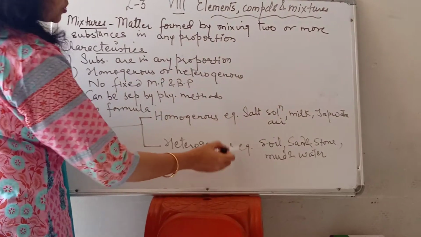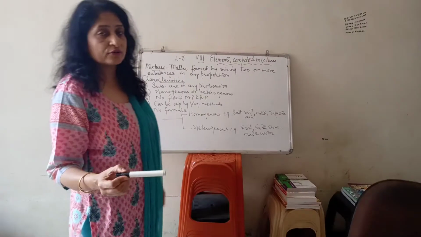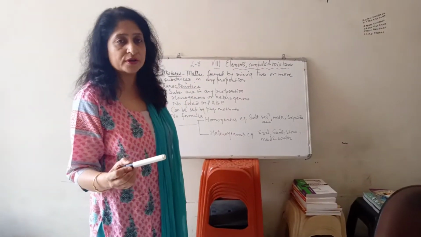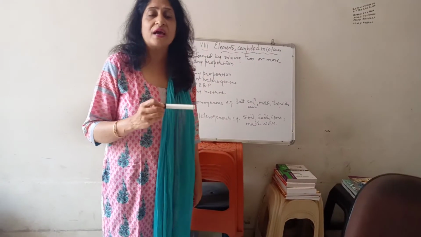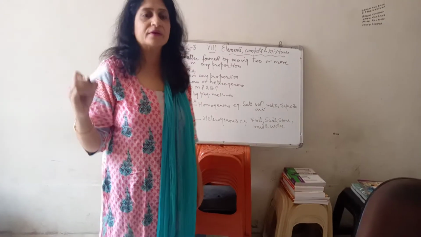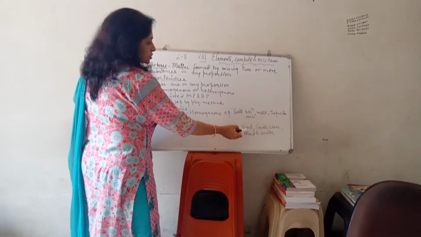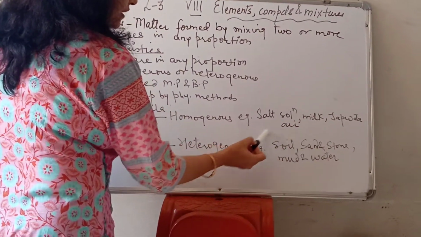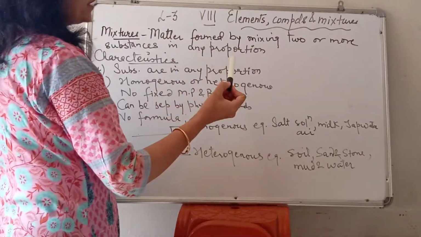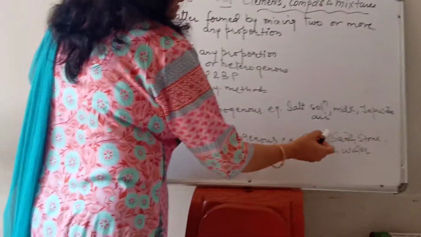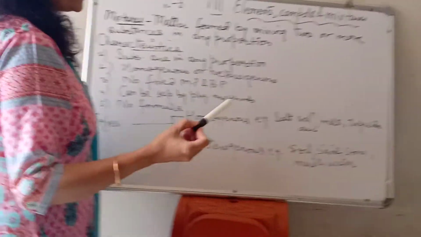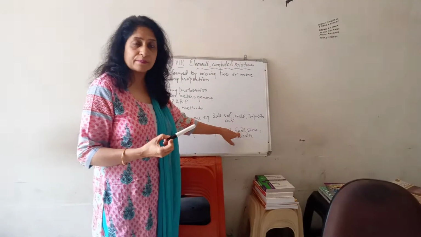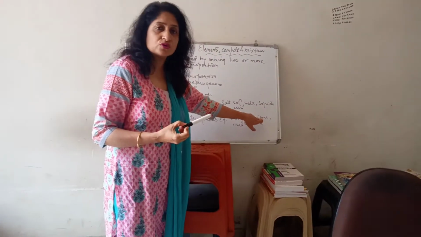Then the second type of mixture is the heterogeneous mixture. Heterogeneous mixtures are those types of mixtures in which constituents are not uniformly distributed, meaning we can see the constituents separately. For example, soil, sand and stone, mud and water. Soil is a mixture of many types of constituents which we can see when analyzed. In a mixture of sand and stone, we can see the grey particles of sand separately and pieces of stone separately.